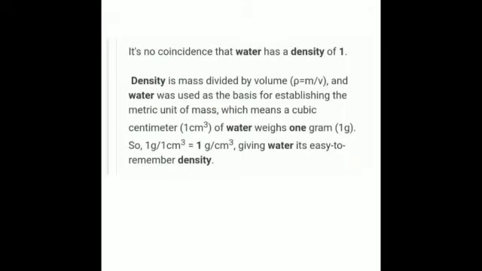Then the density of water is 1 gram per cc. Is that clear? At 4 degrees Celsius, water has a maximum density and minimum volume, and the density of pure water at this temperature is 1 gram per cc. Is that clear? That is 1 gram per centimeter cube.